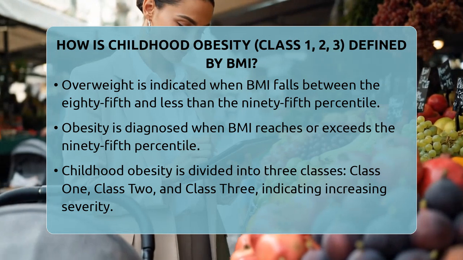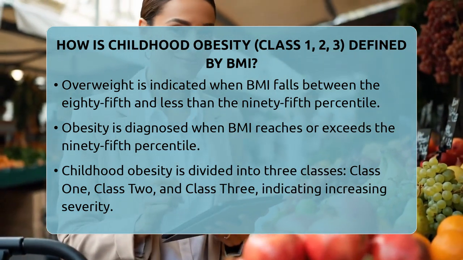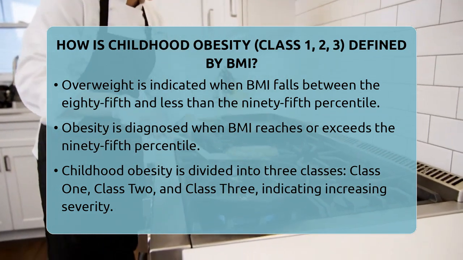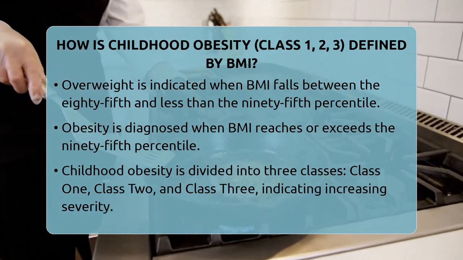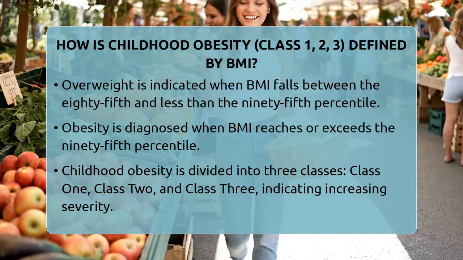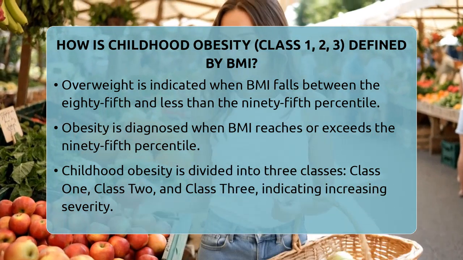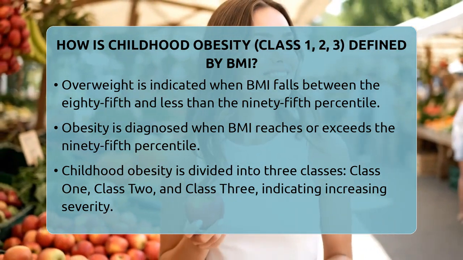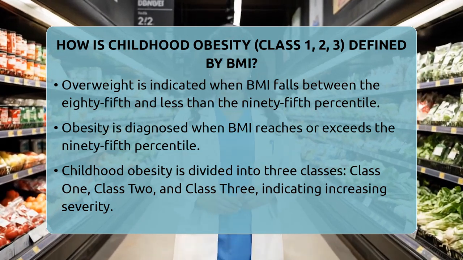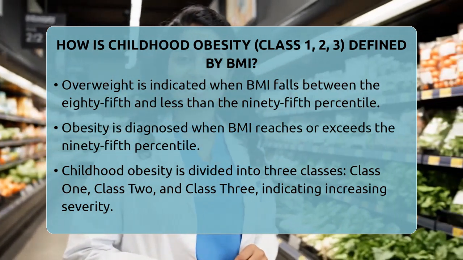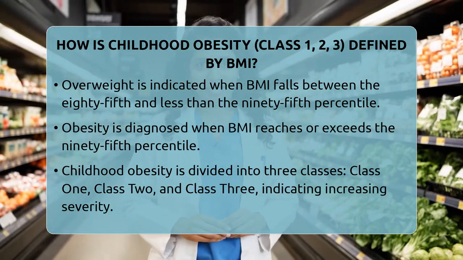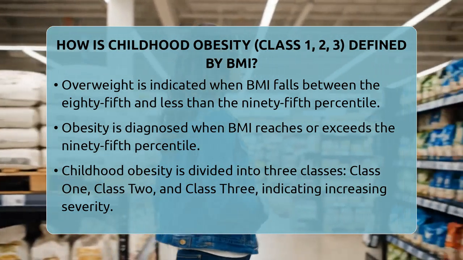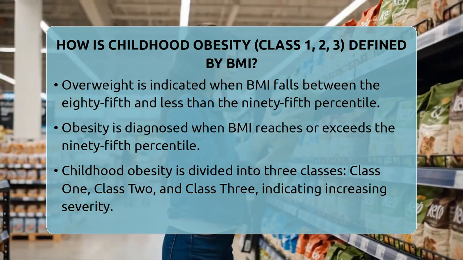But obesity isn't just one category. It is broken into 3 levels to show how severe it is. The first level, called class 1 obesity, is when the BMI is at or above the 95th percentile but less than 120% of that percentile. The second level, class 2 obesity, is when the BMI is at or above 120% of the 95th percentile, or a BMI of at least 35 kilograms per square meter, whichever is lower. It is also less than 140% of the 95th percentile.